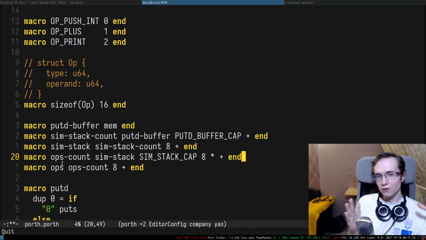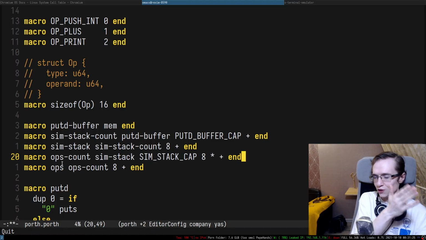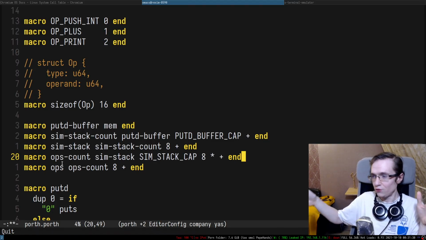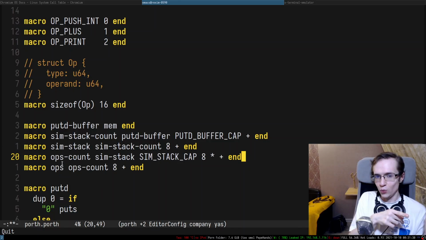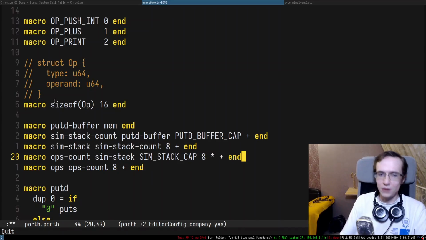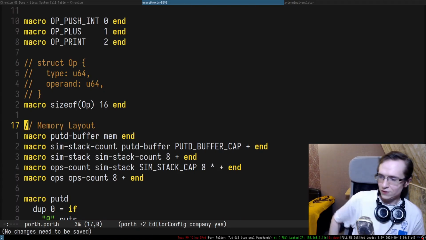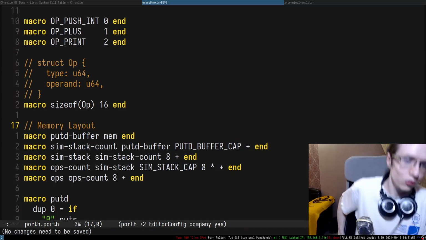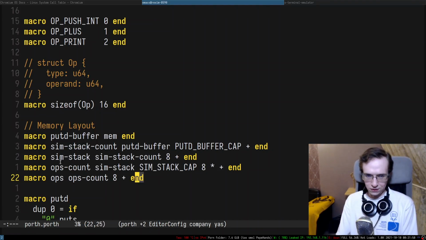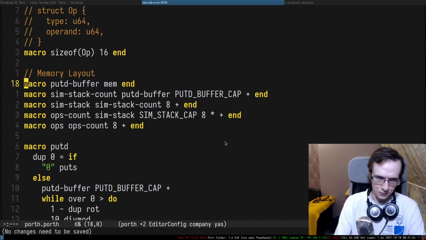Right, so in the memory we have first the buffer for the put D operation, then the simulation stack counter, then the simulation stack itself, which is limited, and then we have the operation counter, how many operations we have in there, and the array of operations until the end. So yeah, that's basically the layout of the memory. So this is a memory layout. We're gonna keep all of that in a single place. So you see, you kind of have to chain them together. It's not particularly convenient, but you can get used to that.